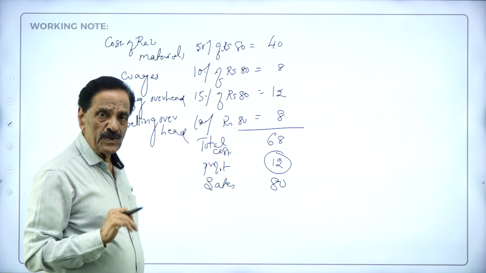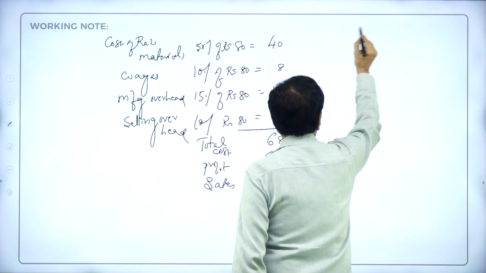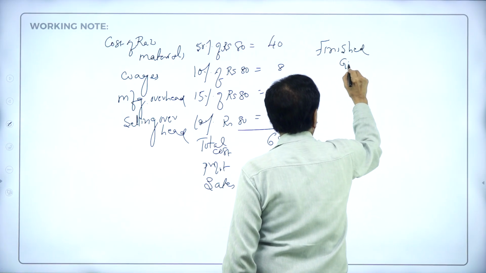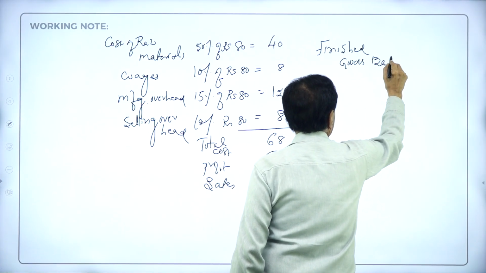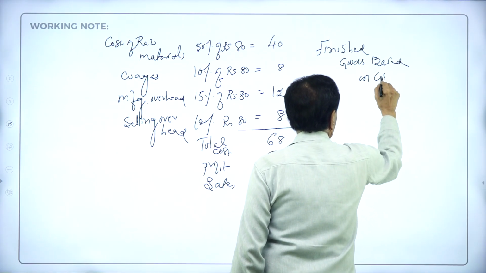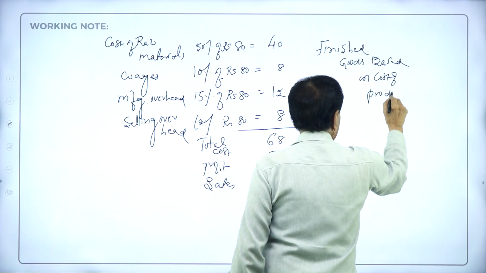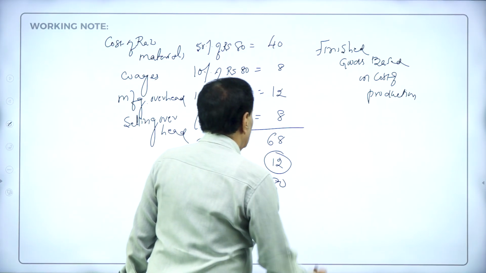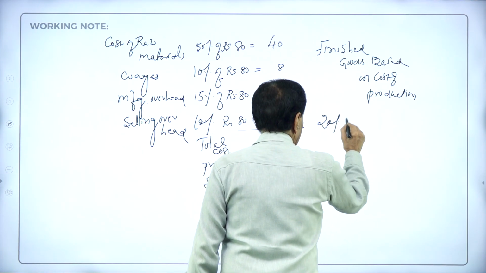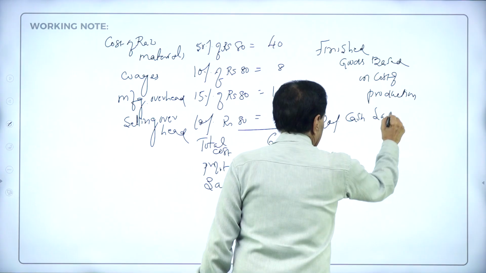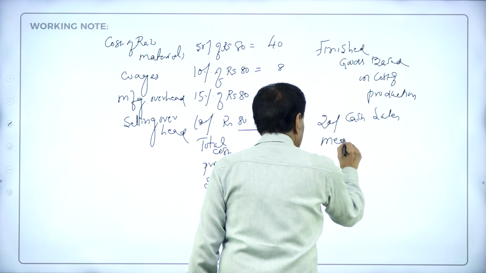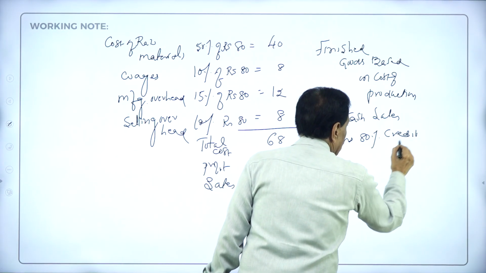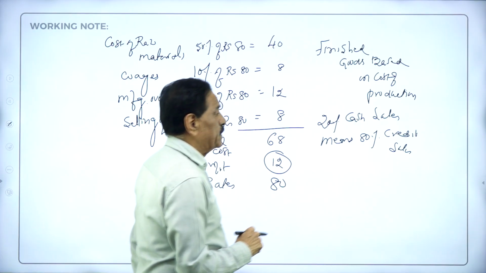So finished goods like this. Here, no? Finished goods are based on cost of production. This you have to remember. Then here 20% cash sales means 80% credit sales. So this you have to remember.